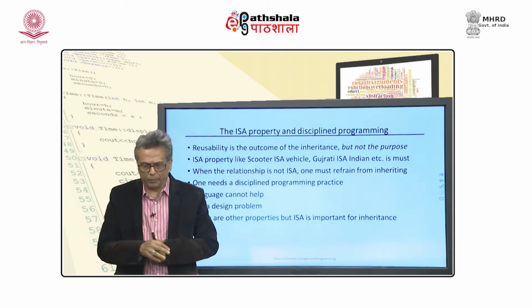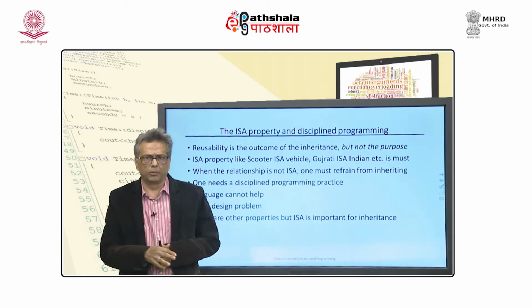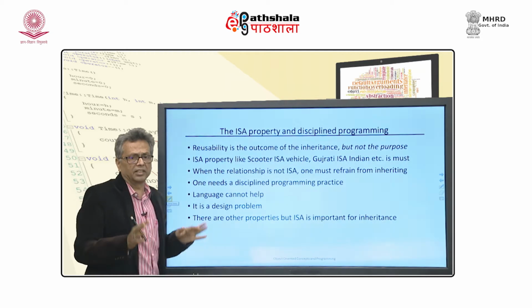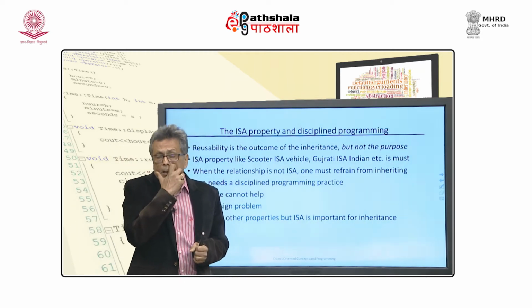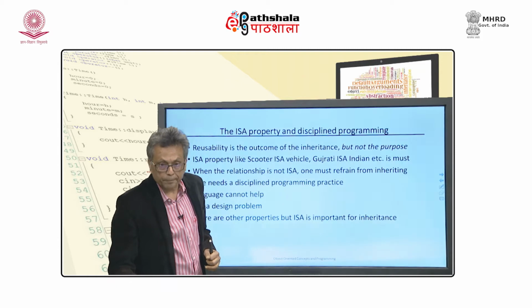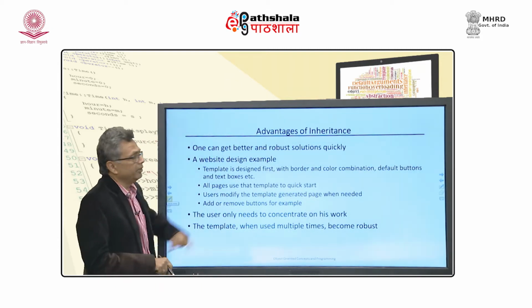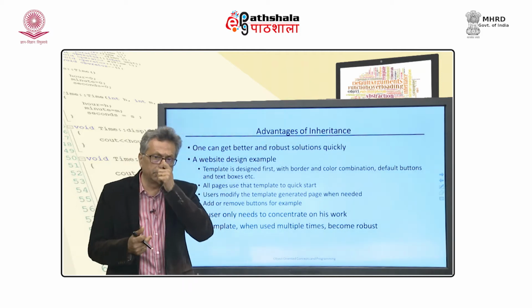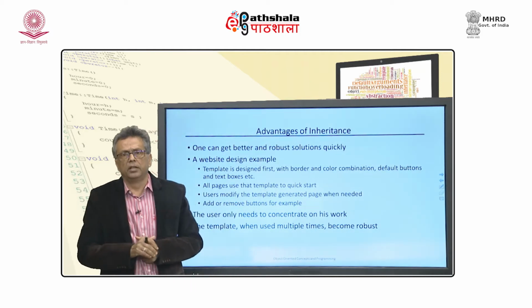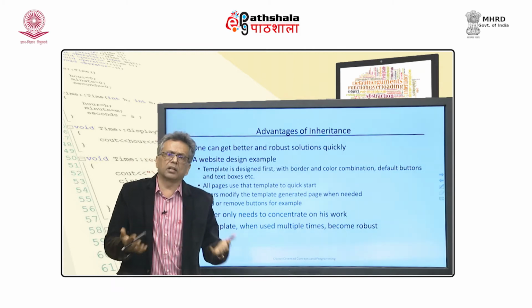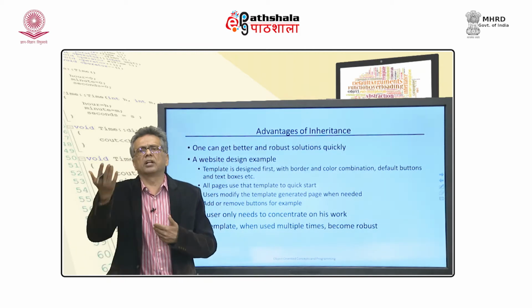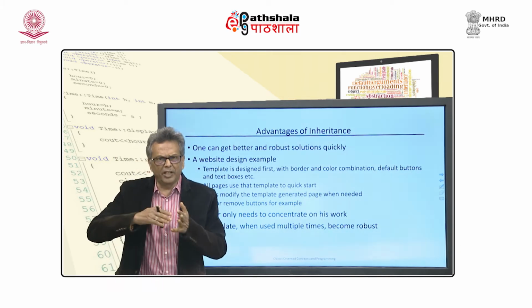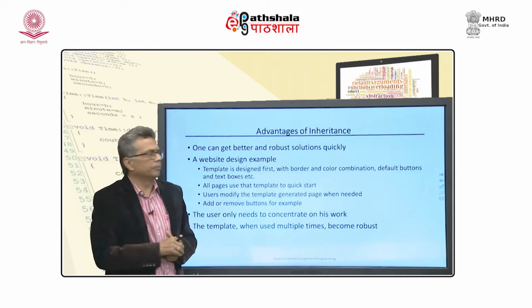You better look at that part, go to that AI, and AI is also available in MOOC form now. So, you can even refer to that anyway, but the point is, unless there is an is-a relationship, it is not good to inherit, but language will not stop you anyway. But if you do it right, for example, inheriting scooter from vehicle is an absolutely right thing. Inheriting cricketer from player is absolutely right, because all cricketers are players, all scooters are vehicles, and when this is the case, it is an is-a relationship.